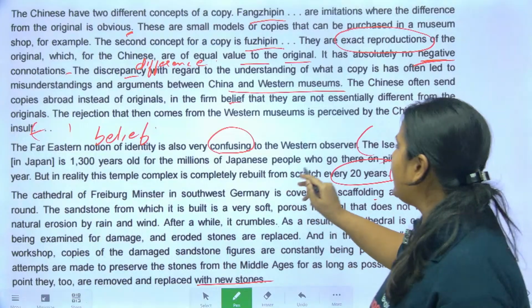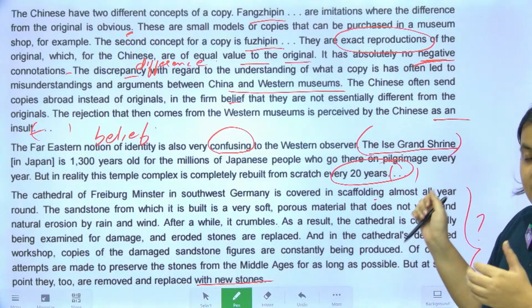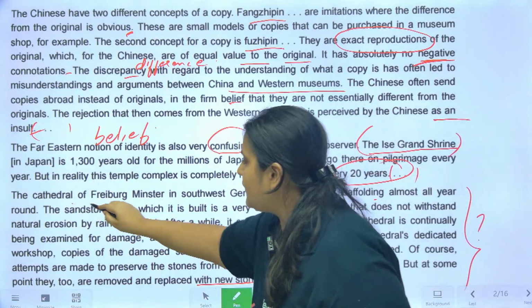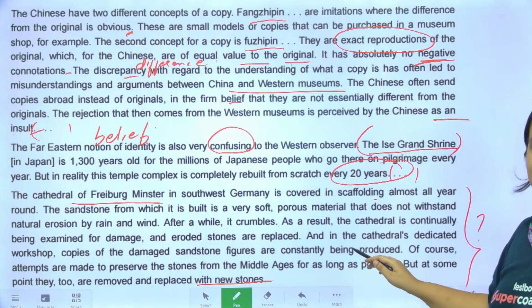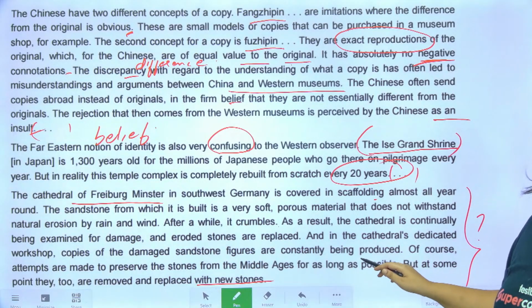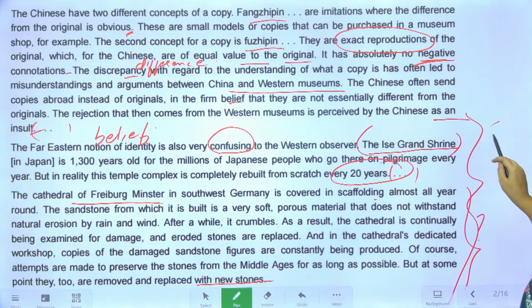Just know that this para talks about the Ise shrine, and this para talks about the Cathedral of Freiburg Minster. And they're basically talking about कि वहाँ पे replacement चलता रहता है, काम चलता रहता है, new stone से replace करते रहते हैं. So इन दोनों paragraphs को what have we done? We have scanned it.